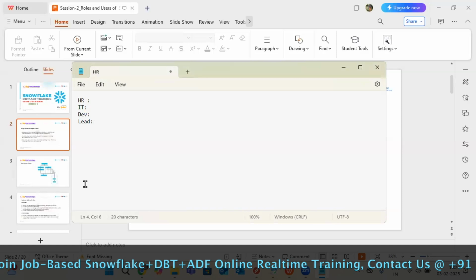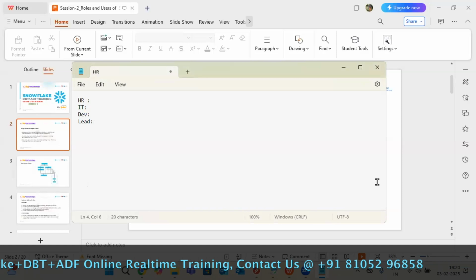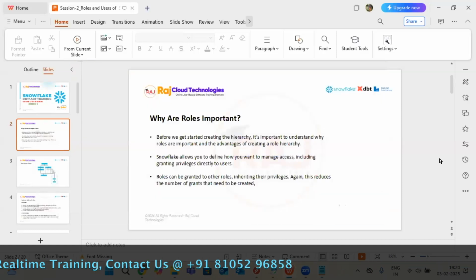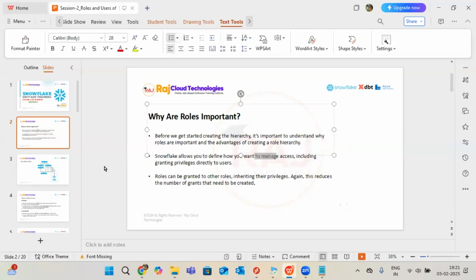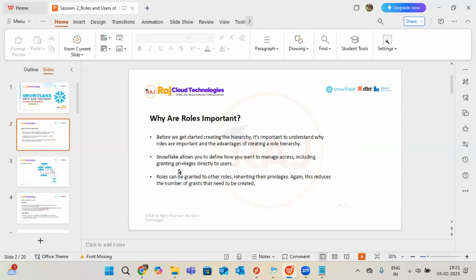Like that, in Snowflake also we will talk about the roles only, guys. Roles will help us to get access or fetch the data from any table. That's the reason it is a very important topic in Snowflake. Without touching this, we cannot even enter our Snowflake account. Today we are going to learn how to manage the privileges concept and the access concept. I'm going to cover all this today.